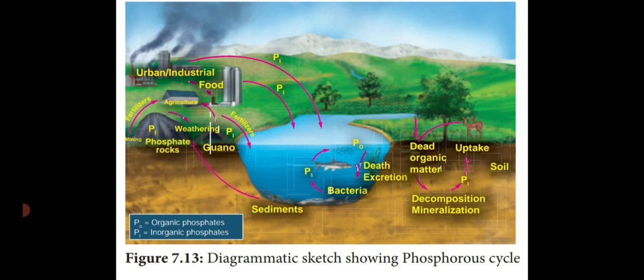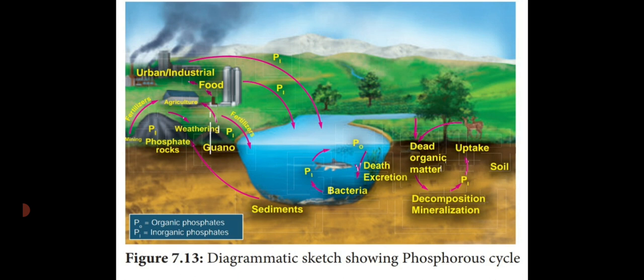Then after that, the dead organism, which is buried under the soil, is acted upon by bacteria. See the diagram, the pond is given here, death and decay. So they once again release the phosphorus at the bottom of the pond water, and the phosphorus is once again utilized by the living organisms. Maintaining the phosphorus in an environment or an ecosystem is known as the phosphorus cycle. So dear students, both the phosphorus cycle and the carbon cycle are very important.